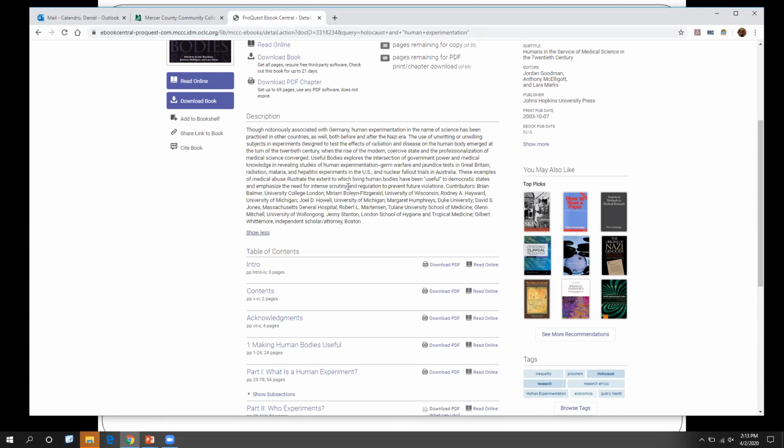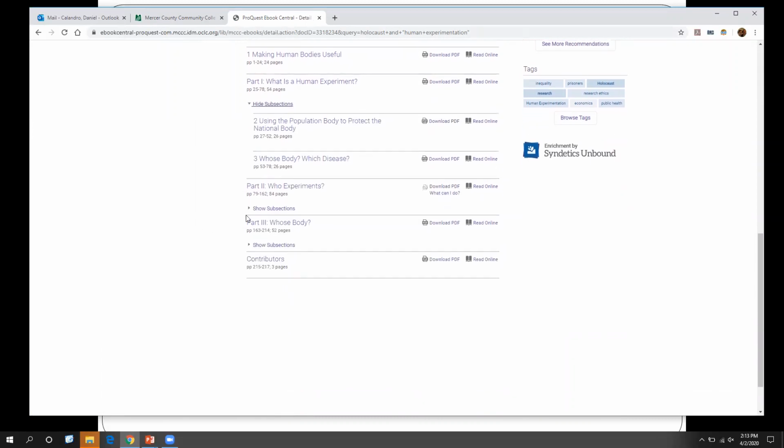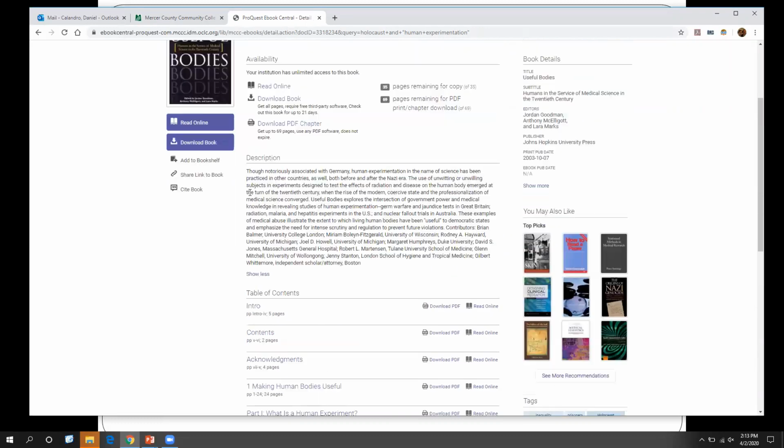You can also use the table of contents to give you an idea. So here we can see the chapters within the book. You can see the subsections as well. So maybe there's one here just on the Holocaust. Now, this book did come up, but we don't see the word Holocaust anywhere. That's okay. We see Nazis, so chances are it's probably going to be in here. How do we find it?